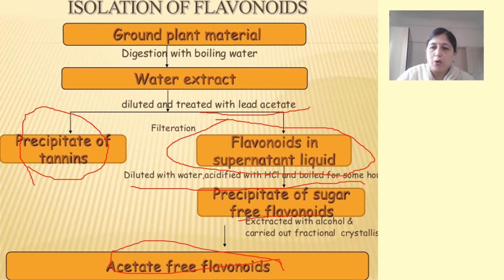We will take the ground plant material, we will boil it with water. To the water extract we will add lead acetate solution, the tannins will be precipitated, then we will filter it, and to the filtrate we will add water and dilute acid. Again we will boil, the precipitates of flavonoids will be formed, which will be collected, and fractional crystallization will be done to purify them further to obtain the acetate free flavonoids.